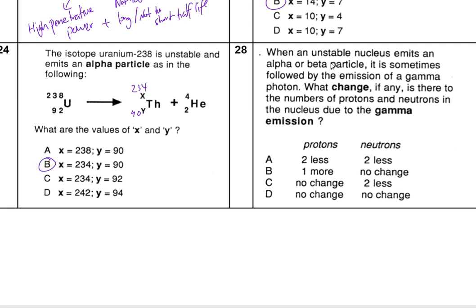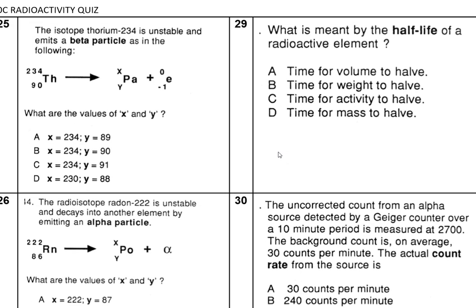Now one isotope emits alpha particles or beta particles, sometimes emitting gamma. What changes if it's gamma? Gamma is 0, 0. So nothing happens, no changes. This is just basic logic, and basic maths again. If you got this wrong, your maths is wrong. You need to ask your teacher to help fix that, yeah?